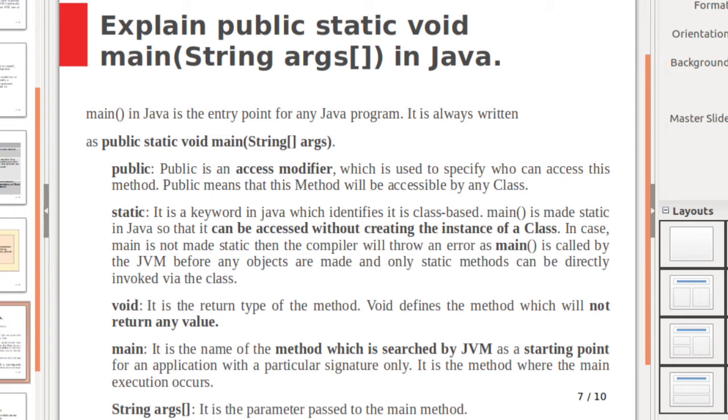Next term is static. Main method is static in Java so that it can be accessed without creating the instance of a class. Main is the very first method called by the JVM before any objects are created. Only static methods can be directly invoked by a class. Void is the return type of the method. Void defines the method which will not return any value. Main is the method name and it is a starting point for all the Java applications. We can pass parameters to the main method through the arguments array.